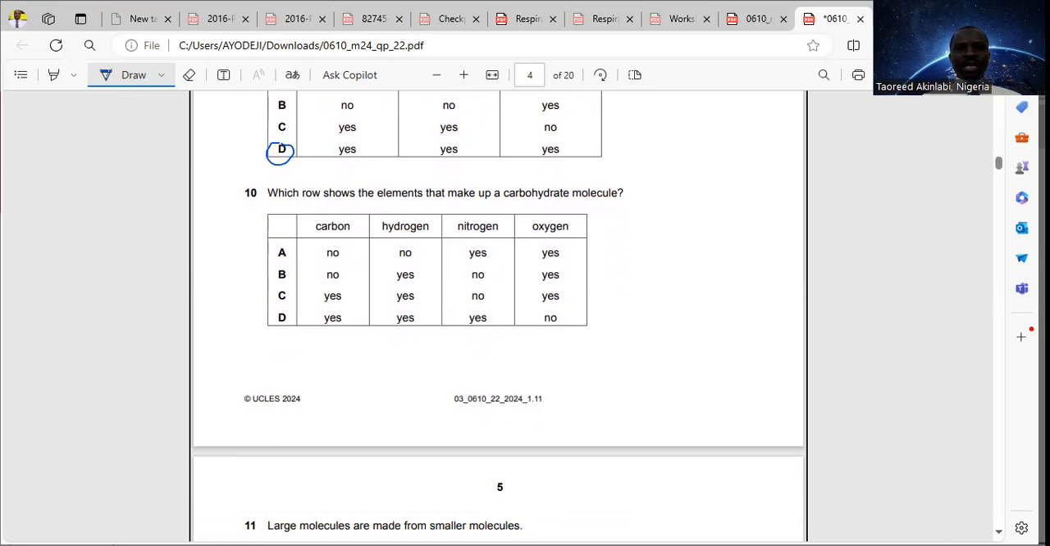Question 10, which row shows the elements that make up a carbohydrate molecule? Now, for biological molecules, carbohydrates are made up of carbon, hydrogen, and oxygen. Fat is made up of carbon, hydrogen, and oxygen also. While protein is made up of carbon, hydrogen, oxygen, and nitrogen, and sometimes sulfur. Because we are looking at carbohydrates here, the answer will be option C. Carbon, yes, is present. Hydrogen, yes, is present. Nitrogen is not found in carbohydrates, it's only found in protein. And oxygen also is present.